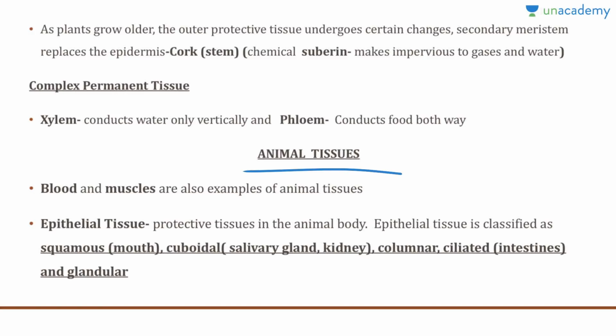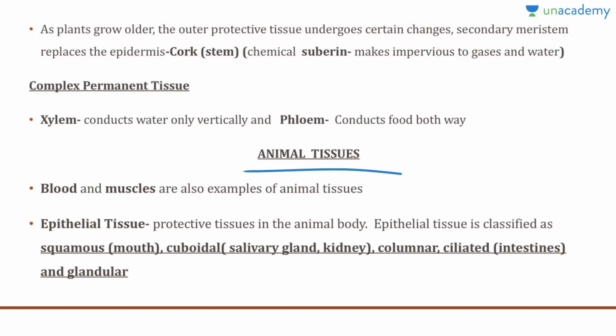Mostly five types. The squamous cells are extremely thin and flat, and they form a delicate lining, for example in the mouth. The cuboidal epithelium is present in the salivary glands and in the kidney linings, where they provide mechanical support.